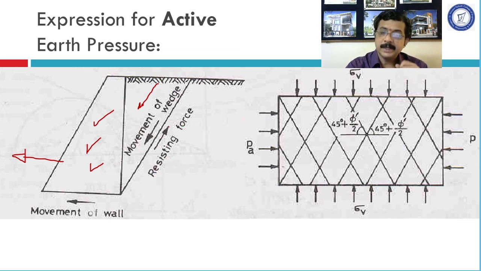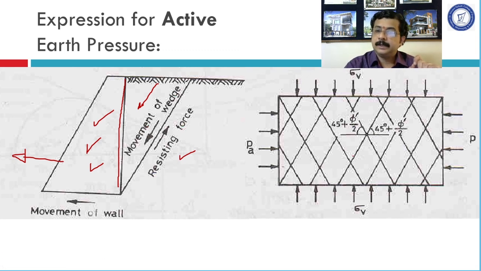This resistance is against the direction of action of pressure on this wall. That means to some extent this resisting force is reducing the pressure on this vertical face of the wall. Therefore, the active earth pressure always has the minimum magnitude. This is the reason behind the minimum value of active earth pressure.